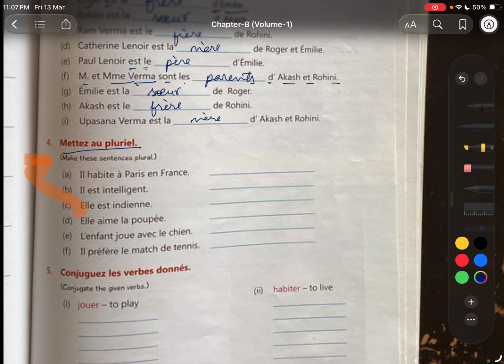Matthew plural. Put the things in plural. इल आबीत अपारी. तो इल का प्लूरल हो जाएगा ILS. प्लूरल ही. ये हो गया दे. ओके. नाउ this verb is conjugated according to this. Now we should make the conjugation of that particular verb according to this. Now what should be the spelling? आबीत. ILS के साथ क्या लगता है? ENT ending, right? It's a ER verb, right?